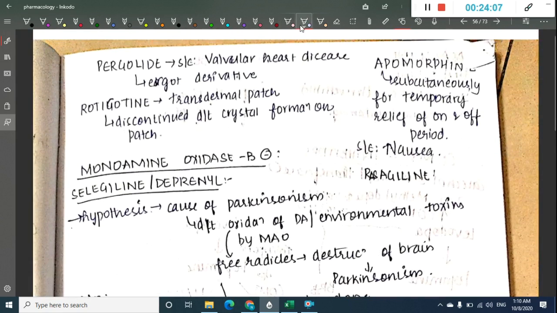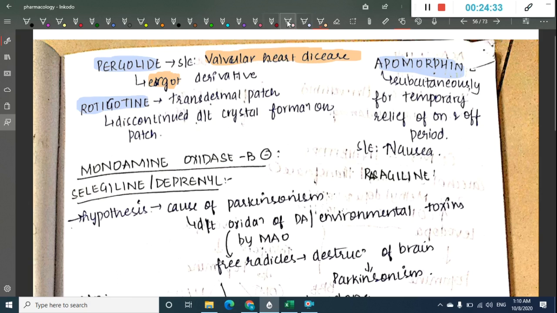Then we have two more, pergolide, apomorphine and rotigotine. These are also dopamine receptor agonists. Pergolide has a main side effect, which is valvular heart disease. Remember, pergolide is an ergot derivative and it has valvular heart disease as a side effect.